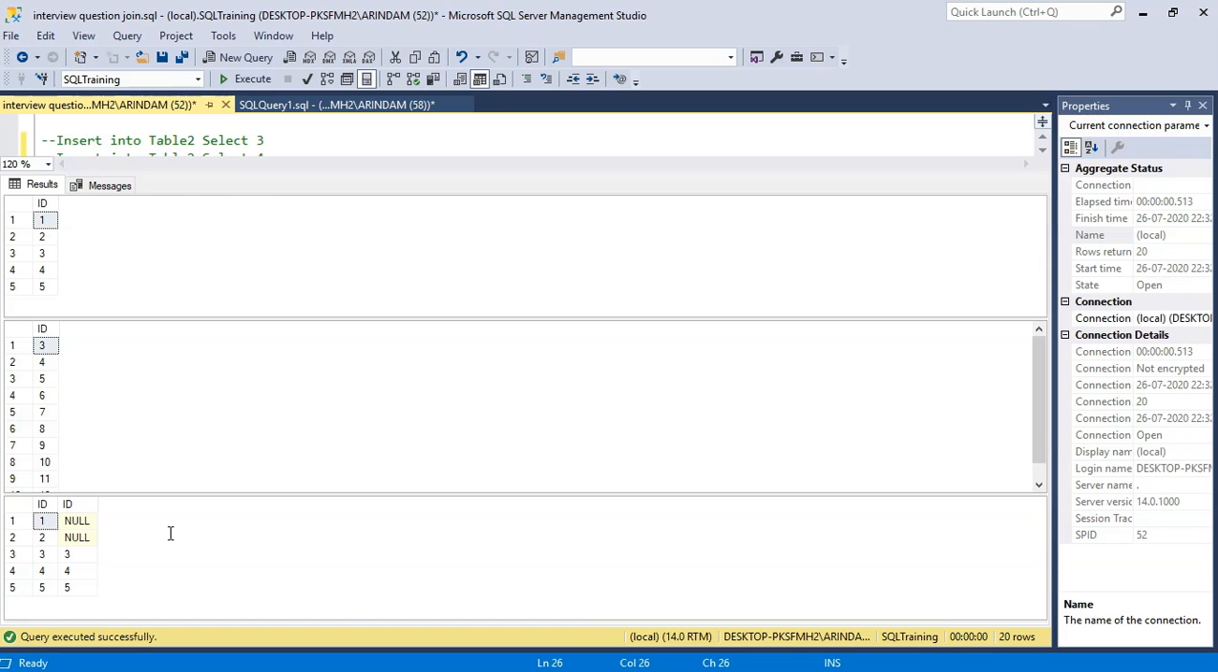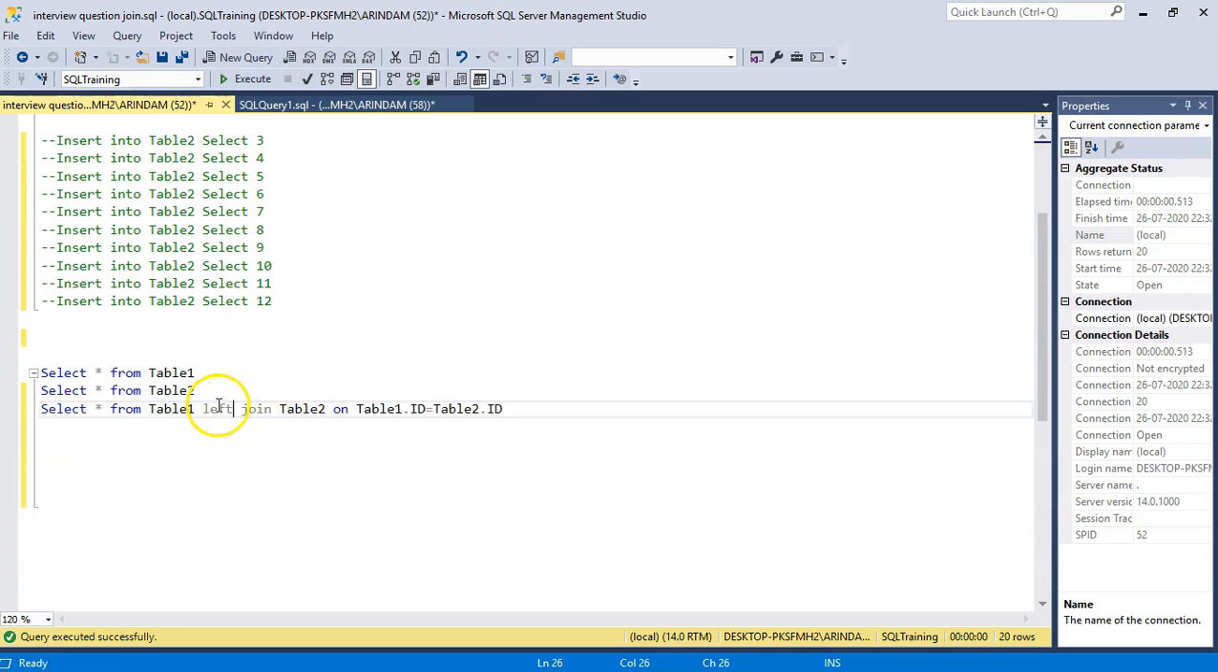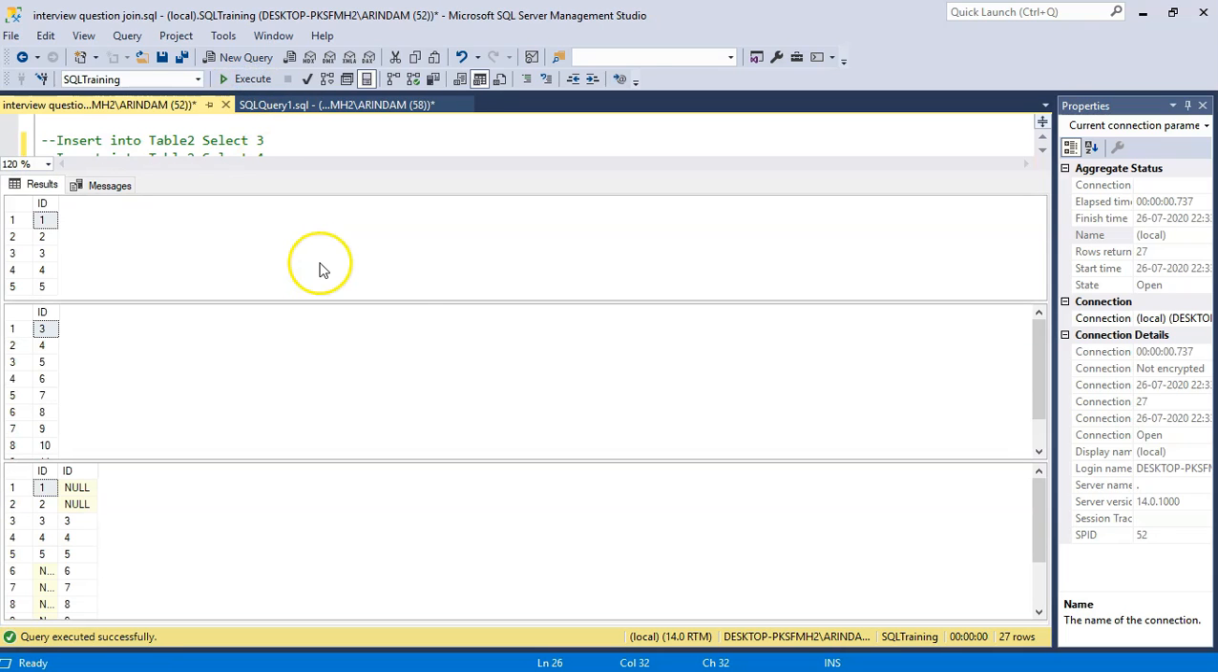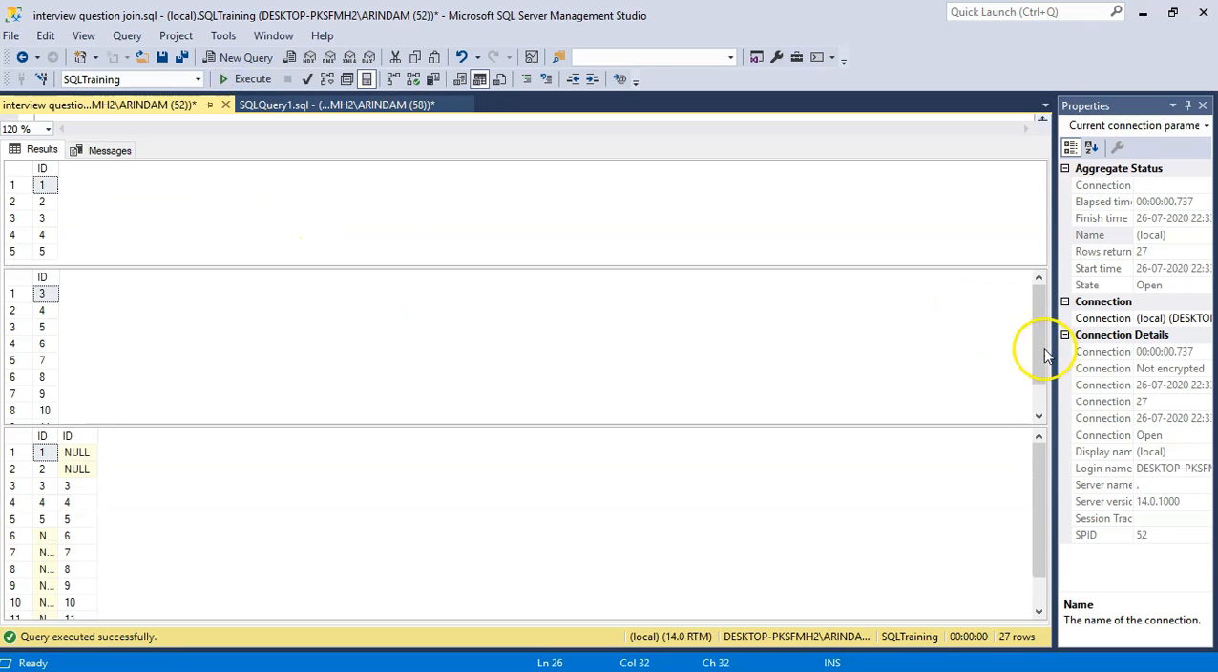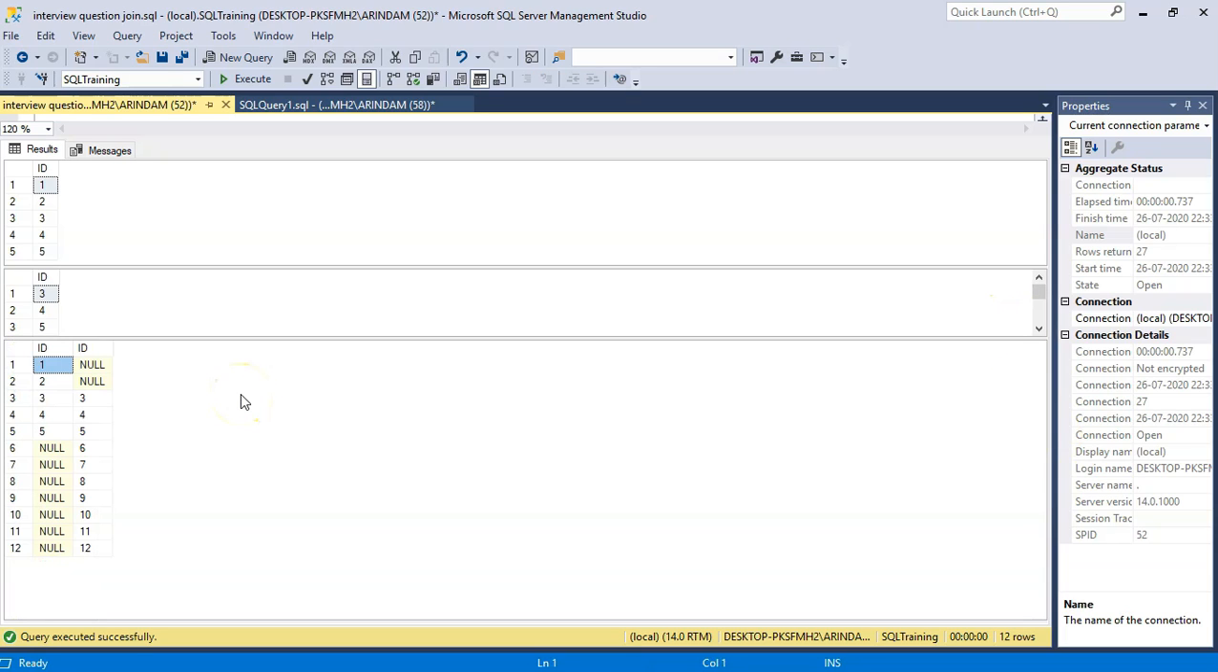Now let's check full outer join. Execute. You can see for full outer join we are getting 12 rows, and the ID value is showing null wherever there is corresponding values are not available from the second table.